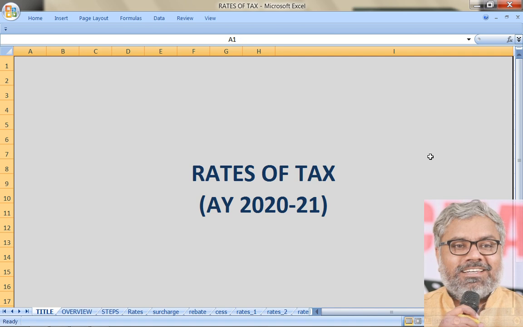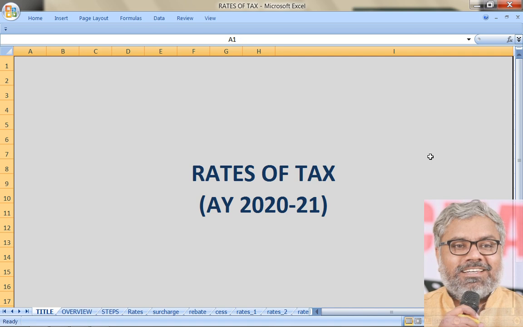And the rates of tax will keep on changing from year to year. The topic of components of income tax law, as we discussed in the earlier chapter, includes annual finance acts, and of course among many other purposes of annual finance act, it also indicates what are the rates of tax applicable for a particular assessment year.